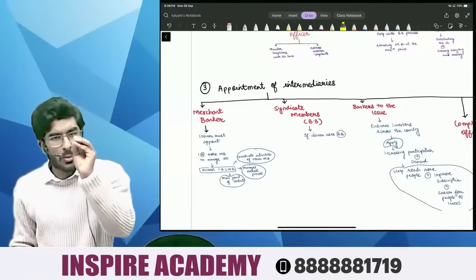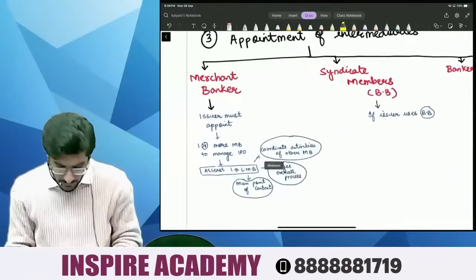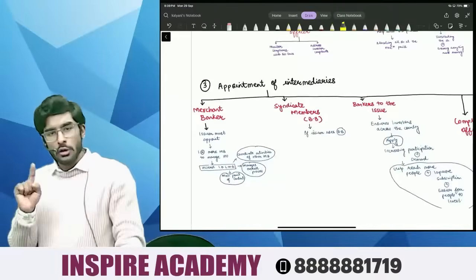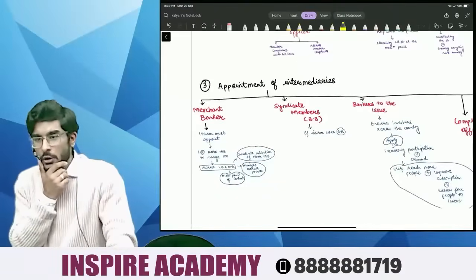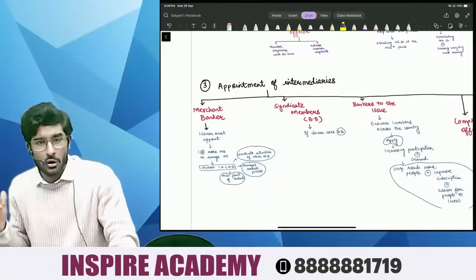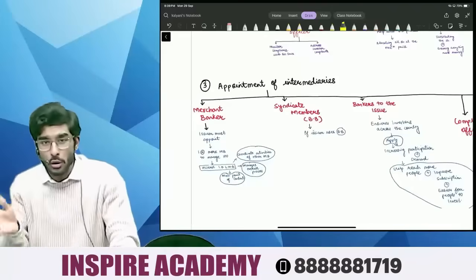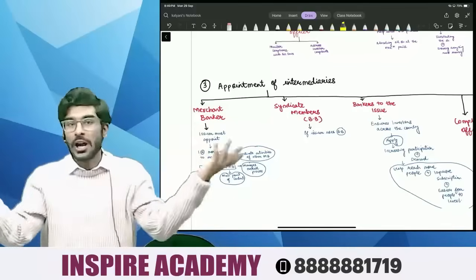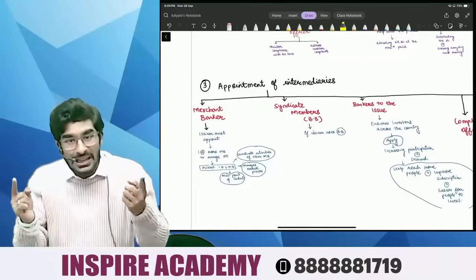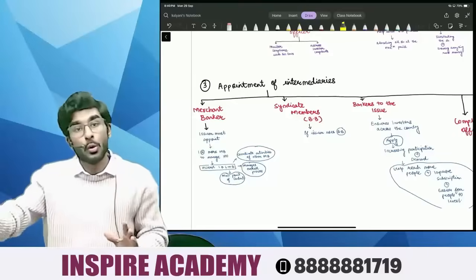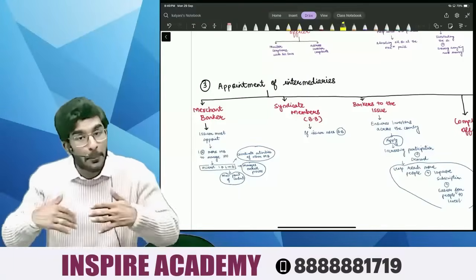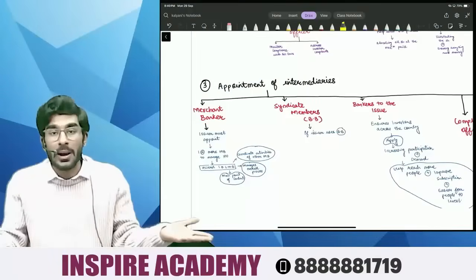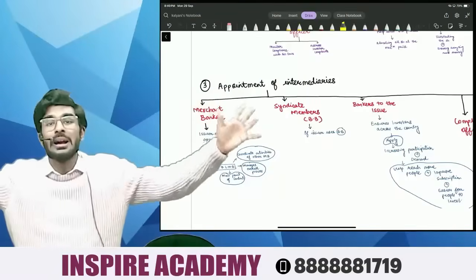Appointment of intermediaries. Small topic, people, just 5 minutes it's going to take. Now people, merchant banker. If the company is going to raise 10,000 crores, 20,000 crores, 50,000 crores, do you think one merchant banker can manage such a huge IPO size? No. In that case, the company may appoint 2 or 3 merchant bankers to handle such a big IPO size.